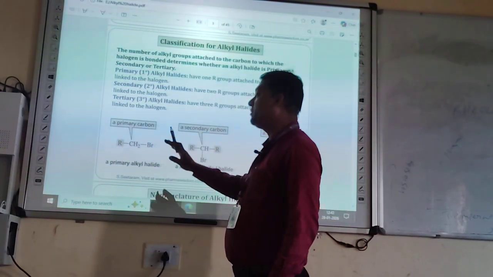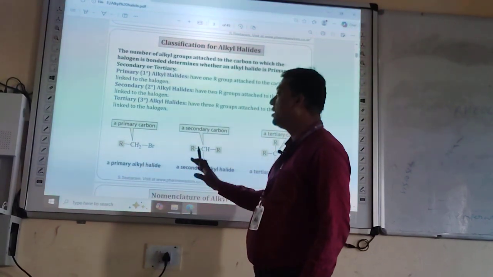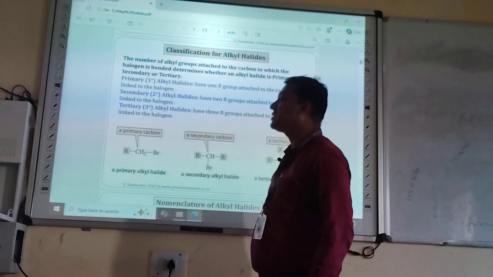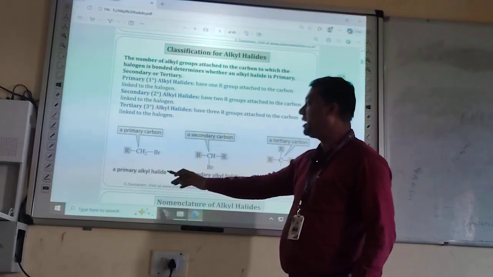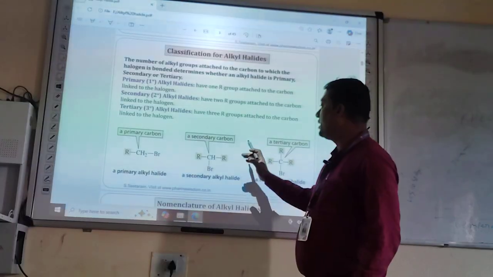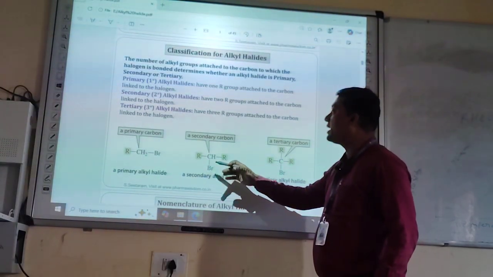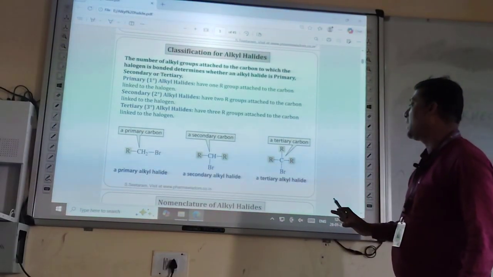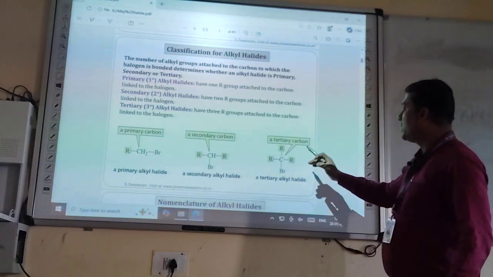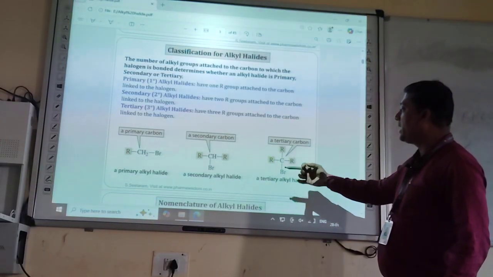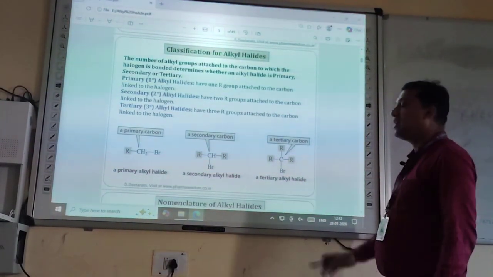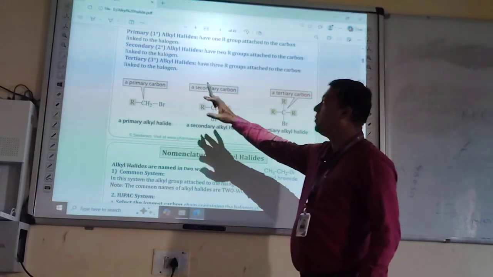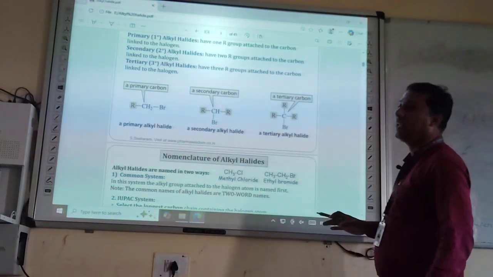That's why it is known as primary alkyl halide. If the halogen atom is attached to a secondary carbon, it is a secondary alkyl halide. When the halogen atom is attached to a tertiary carbon, the alkyl halide is known as tertiary alkyl halide. This is the difference between primary, secondary and tertiary alkyl halides.